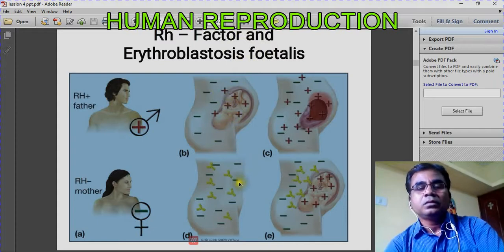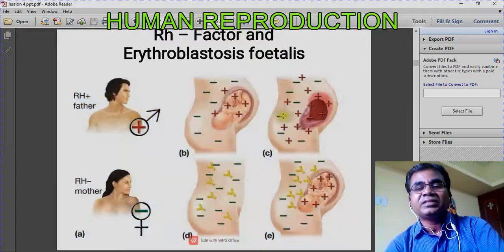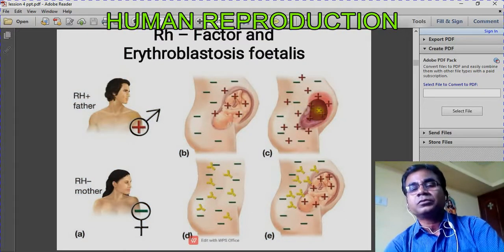Now if the same mother conceives a second child, and the second child's blood group is also positive, then the problems come.